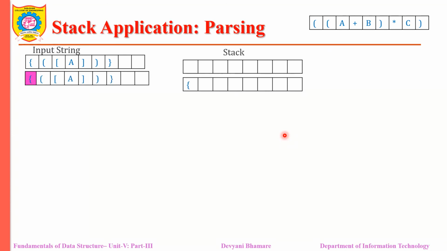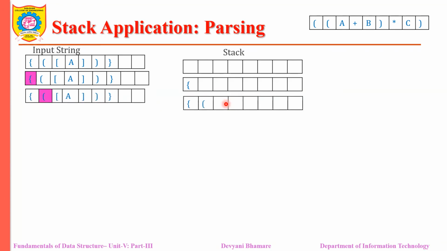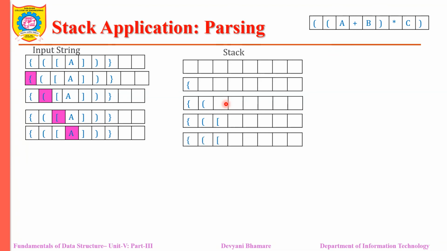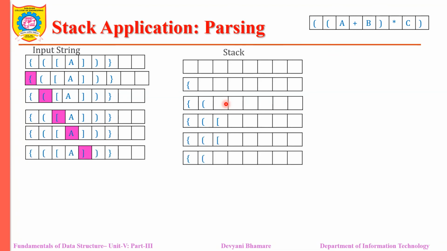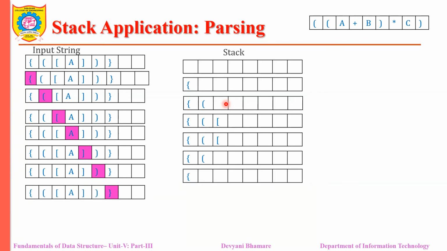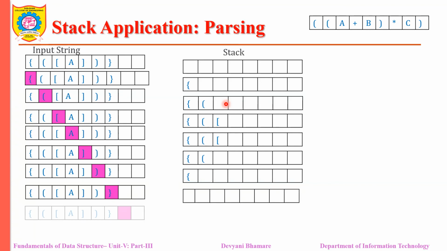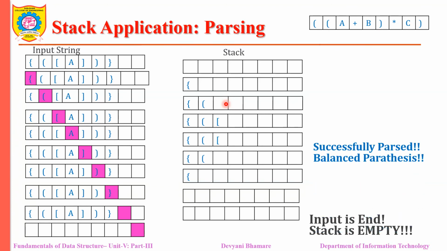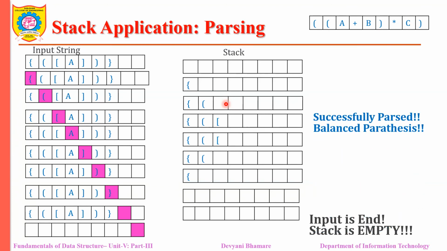Okay, so if it is an opening curly brace, push it onto the stack. Opening parenthesis, push it onto the stack. Opening bracket, push it onto the stack. A, we are not doing anything. Now we find a closing one, and it is matched with the opening square bracket. Then again a closing parenthesis, it is matched. Then the closing curly brace, popped. It is matched. So our input is empty and the stack is empty. So everything is done, and we can say that we successfully parsed this balanced parenthesis expression.